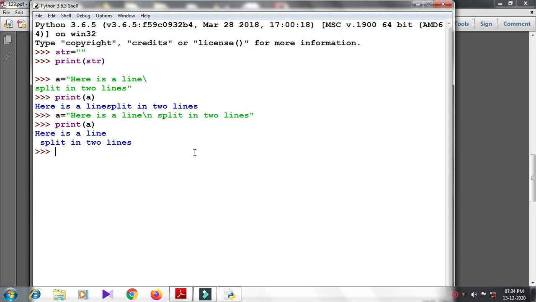We can also use the escape sequence \t to tabulate the output. Tab space: A1 equal to double quotes name \t class. Print A1, tab space provided by \t to tabulate the output.